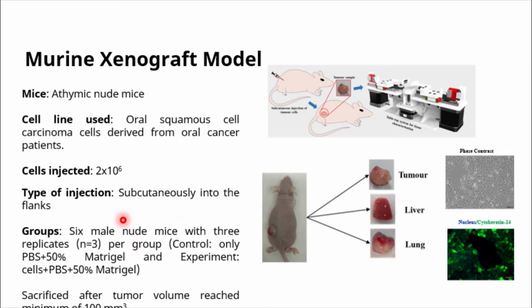While one group was a control where only PBS and 50% Matrigel was injected into the animal, the other group formed the experimental group. In the experimental group, the 2 million cells and PBS and Matrigel were injected into the animal subcutaneously. The animals were then monitored for a couple of weeks and they were sacrificed once the tumor volume reached a minimum volume of 100 mm³.